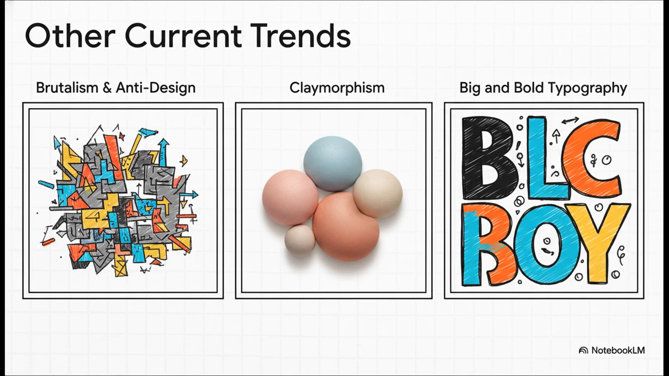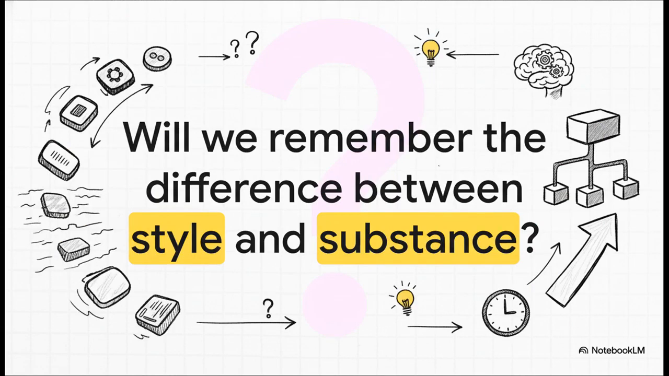And of course, the landscape never ever stands still. New trends are always popping up, from the raw, intentional ugliness of brutalism to the soft 3D look of claymorphism, and even styles that make huge, bold typography the absolute star of the show. And this leaves us with one final, provocative question. We know the next big trend is just around the corner, but when it arrives, will we have learned the lesson from neomorphism's fall? Will we remember the critical difference between a fleeting style and timeless substance?